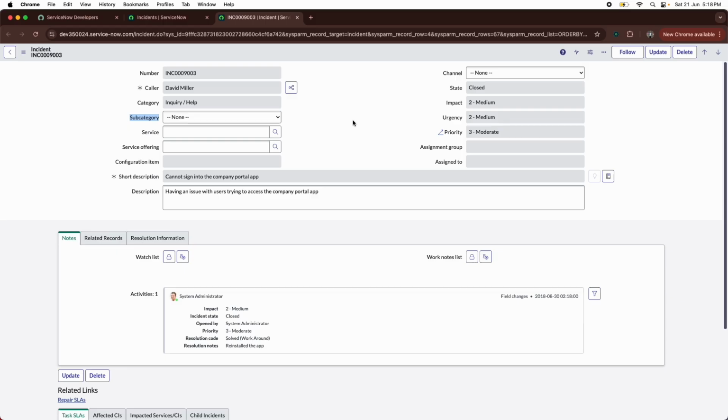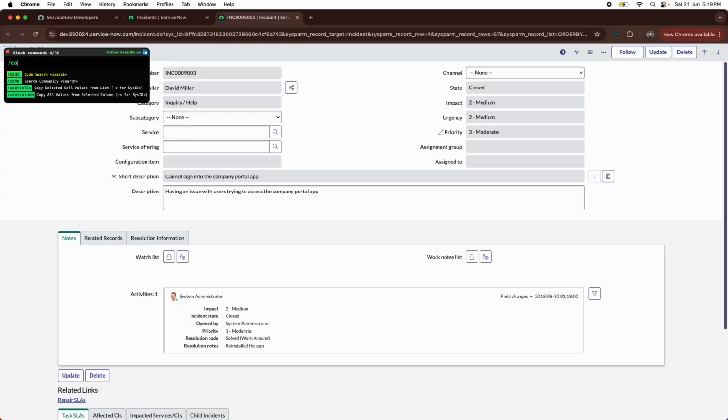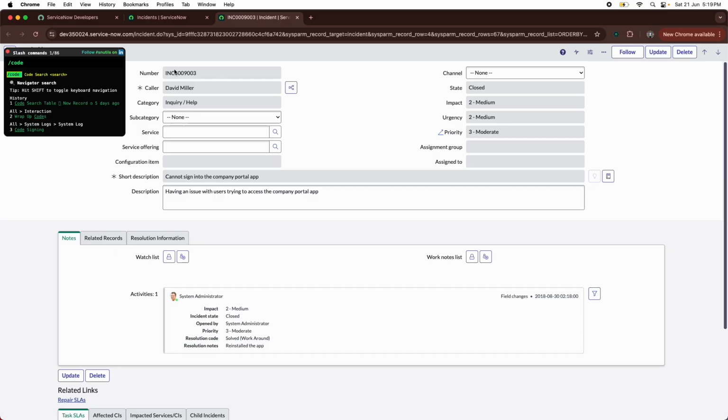Now next, another very important slash command, I would say, and I use it very often, is the code search. And it's simple. Again, command slash and simply type code. Slash automatically comes, so you just need to type code. You can see code search. Suppose you want to search for any specific code, to see where this code is being used in this whole ServiceNow developer instance, or whichever instance you are working on. It could be your official instance you are working on for your client. It could be a client instance also, doesn't matter.